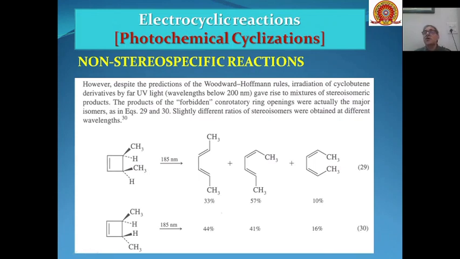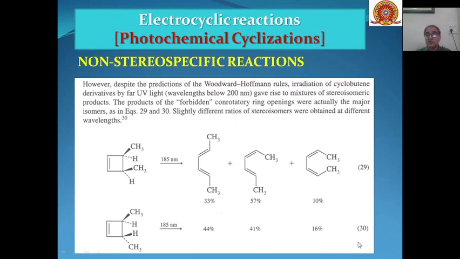Similarly, this isomer, if this is reacted again below 200, that is 185 nanometers, then all these three products will be formed, although the amounts with which they are formed are different from this product. And these are interrelated to each other. This is a cis cyclobutane, whereas this is a trans cyclobutane. So this is an example of a non-stereospecific photochemical electrocyclic reaction.